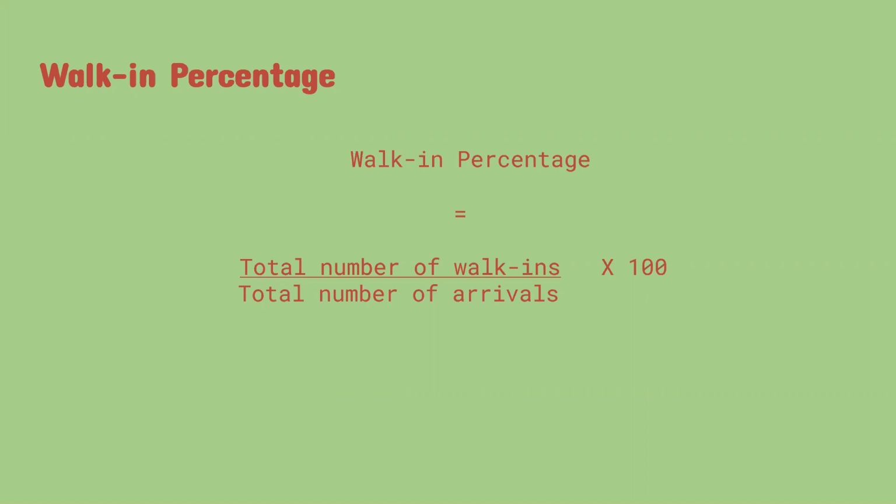So how many out of the arrivals today? 40 guests arrived. Out of that, how many were walk-ins? So we had 4 walk-ins. So out of 40, that's 10%, into 100. Yeah, so 10%. So this is walk-in percentage.